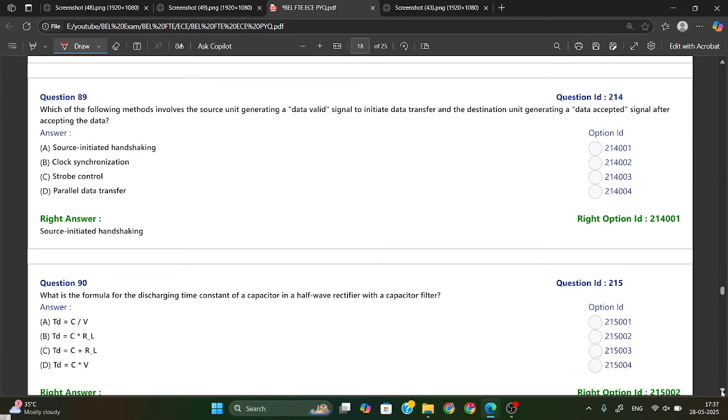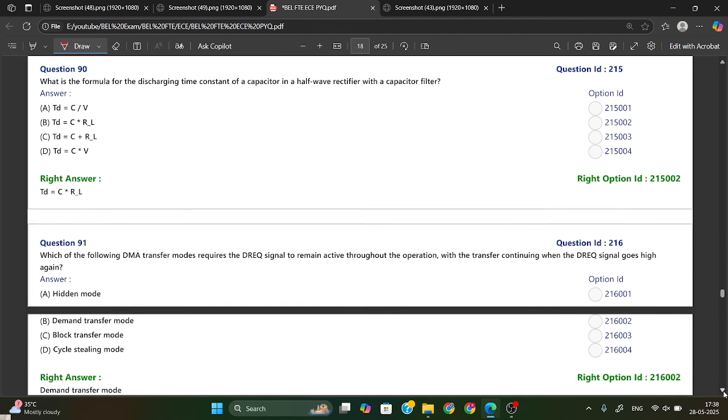Which of the following methods involves the source unit generating a data valid signal to initiate data transfer and the destination unit generating a data accepted signal after accepting the data? So it is your source initiated handshaking.